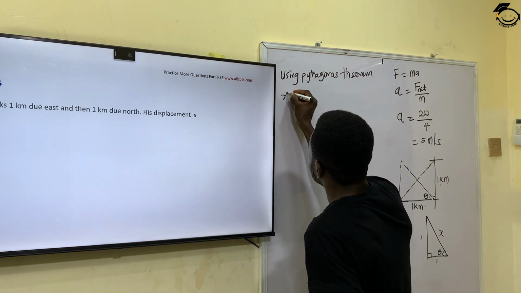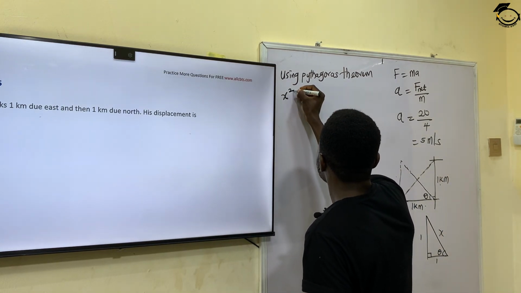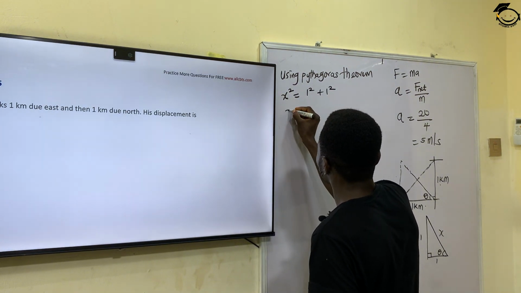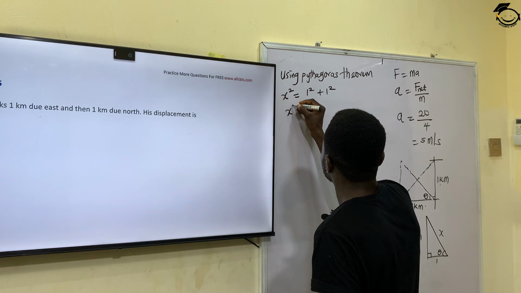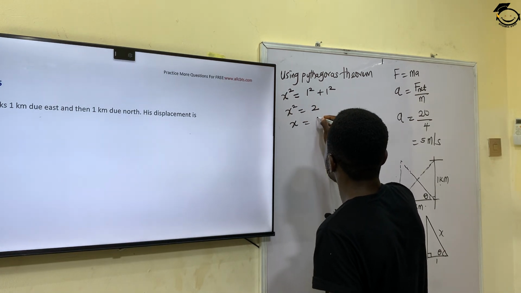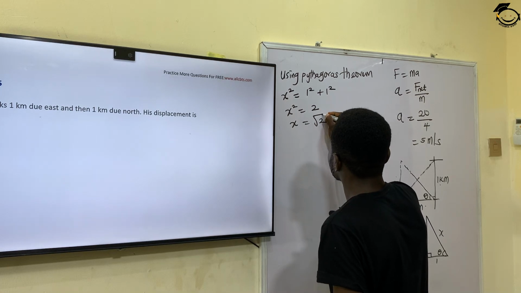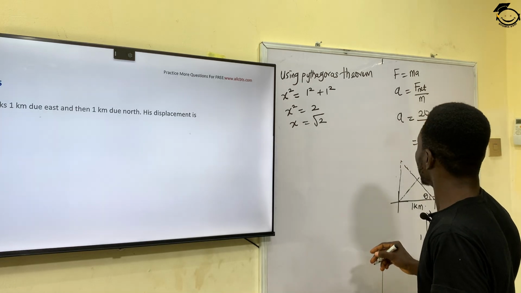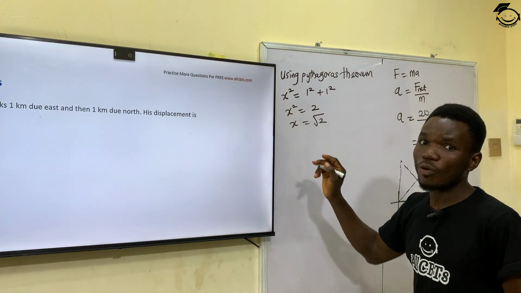So my displacement squared is equal to 1 squared plus 1 squared, and that will give me that my displacement squared is equal to 2. It means that my displacement is the square root of 2. So now that I've gotten my displacement as the square root of 2, I won't just stop there. I will also find the direction.